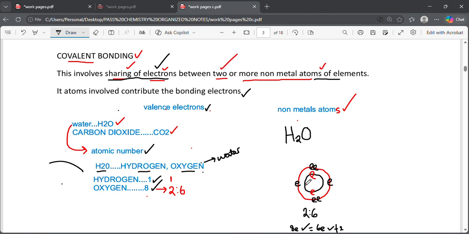So what happens? We said it involves the sharing of electrons. You can see it up here. So this oxygen is going to share its electrons with the 2 hydrogen atoms.